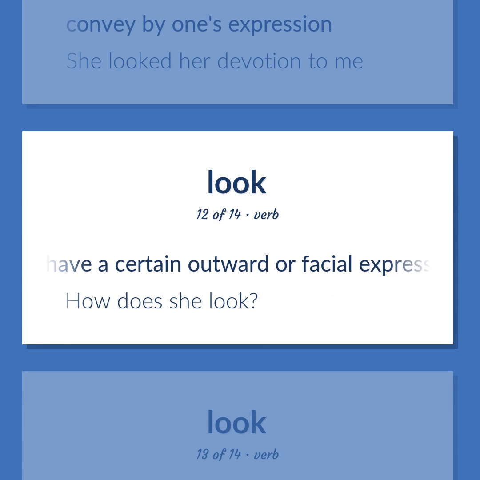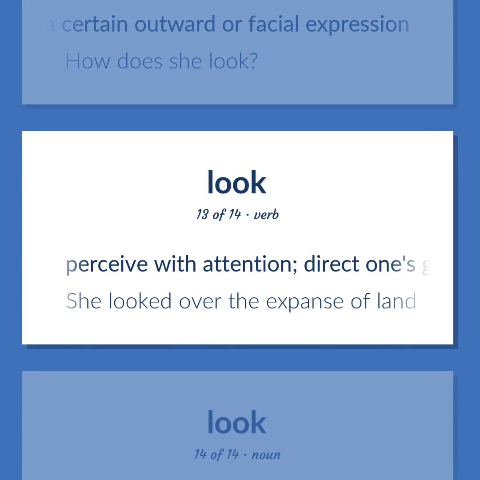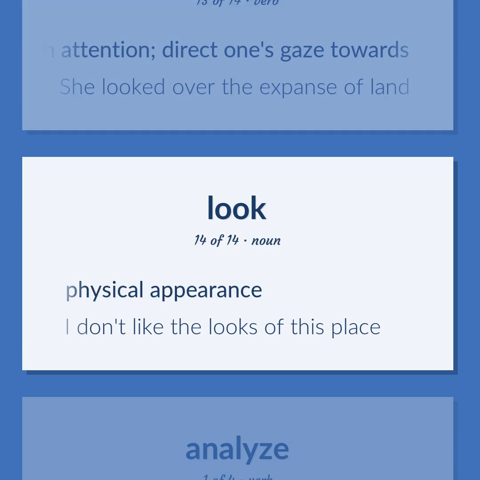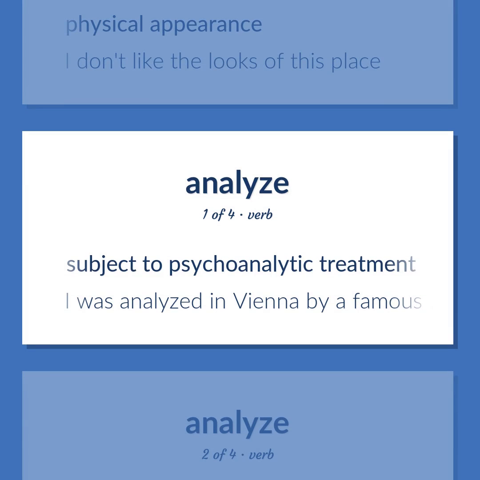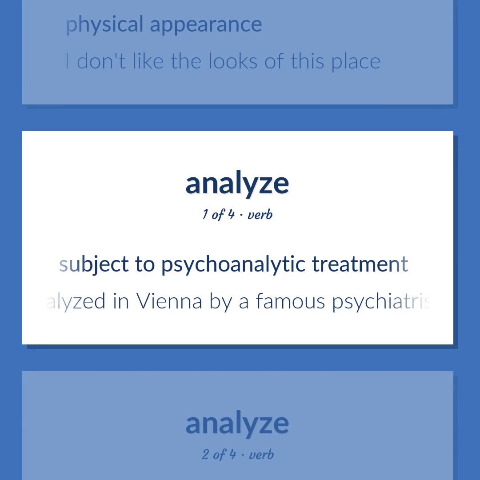Have a certain outward or facial expression. How does she look? Perceive with attention. Direct one's gaze towards. She looked over the expanse of land. Physical appearance. I don't like the looks of this place. Subject to psychoanalytic treatment. I was analyzed in Vienna by a famous psychiatrist.